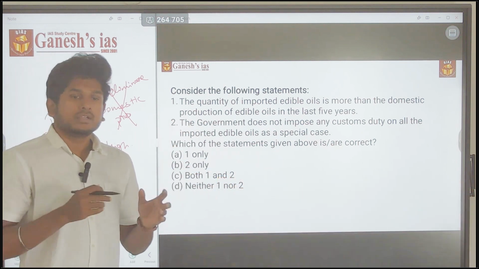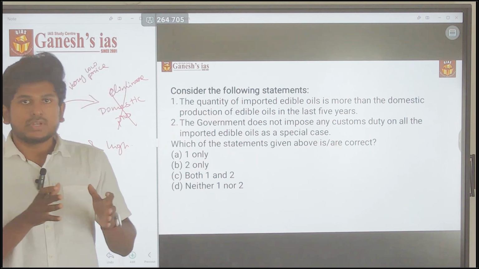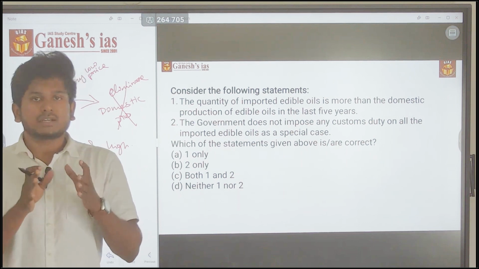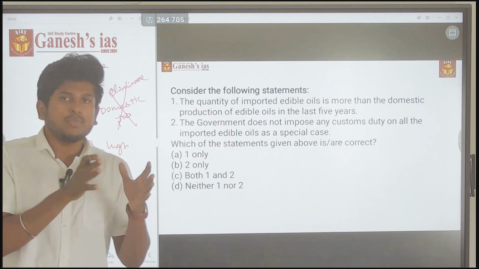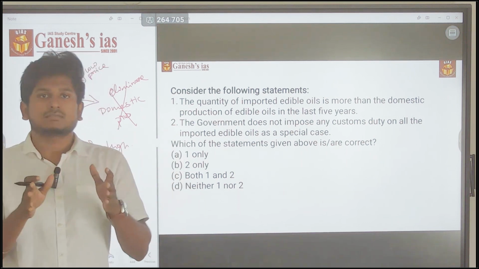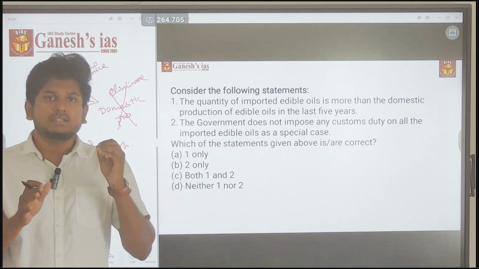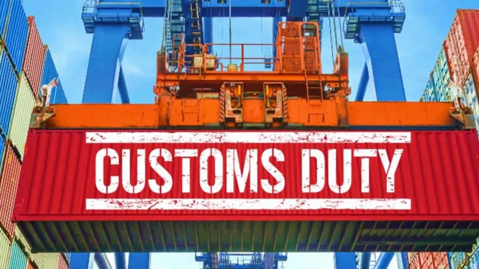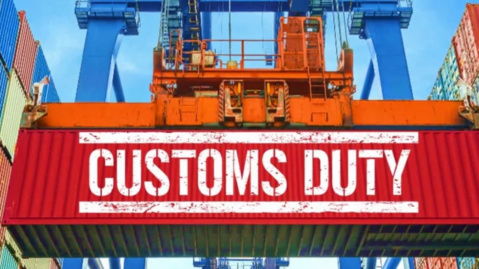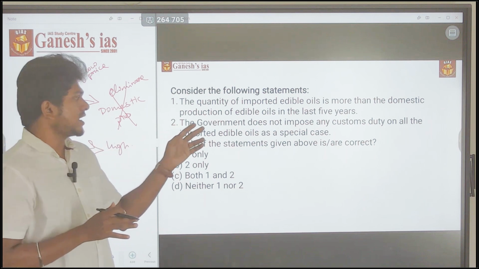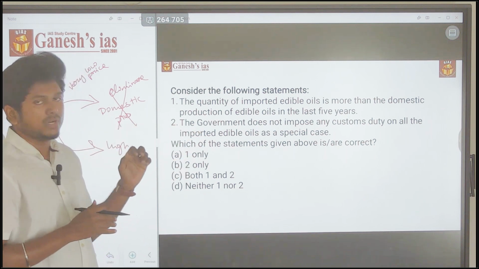Also, India is a developing country, so it always has a certain fear of domination by foreign countries and foreign producers. So it will always impose certain customs duties on imported products. These are the things you have to know. So the second statement is wrong, and the answer is one only.